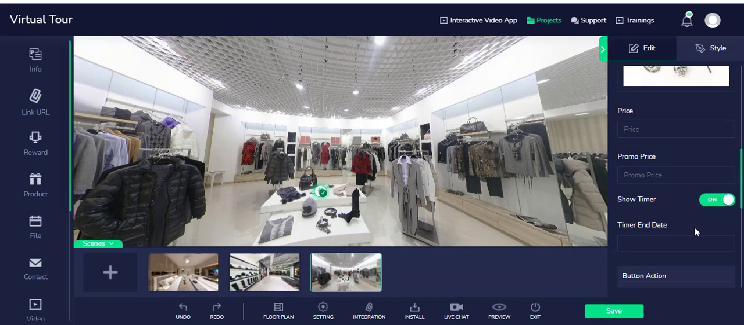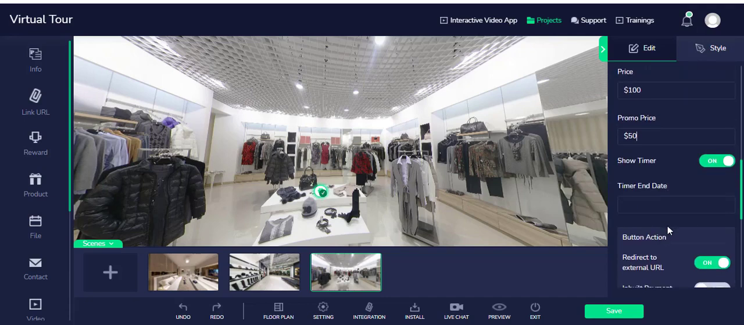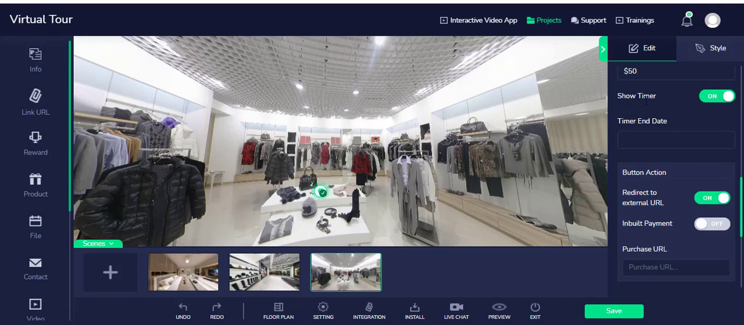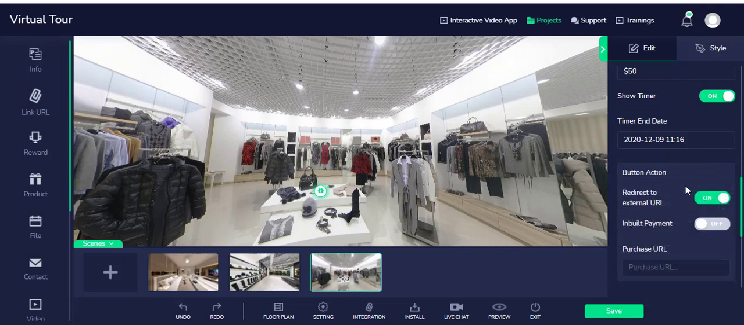Now Video Tours 360 actually makes this a little bit more interesting, as you could add the product price, and also a promo price for this product at the same time. You can also add a countdown timer. Here you select the timer date and the time for the timer. Once you're done, hit the done button.